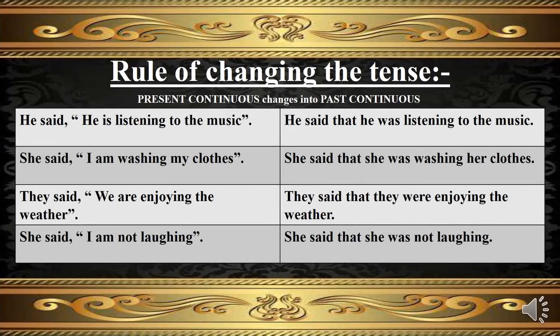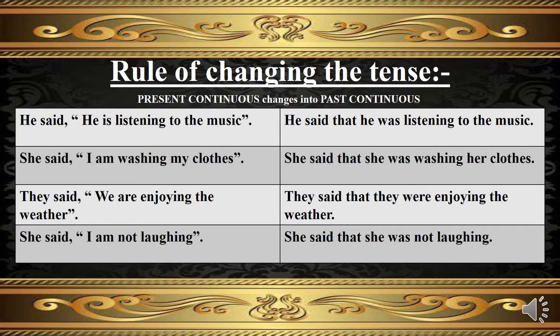Let's discuss the rule of changing the tense from present continuous into past continuous tense. In the first example, present continuous or direct narration, he said he is listening to the music, which will change into past continuous tense as he was listening to the music as indirect narration. In the second example, present continuous or direct narration is she said I am washing my clothes, which will change into past continuous that she was washing her clothes in indirect narration.